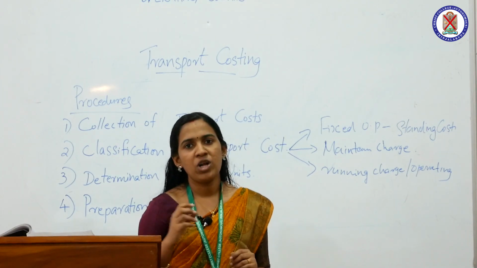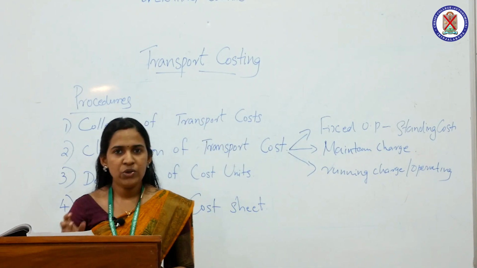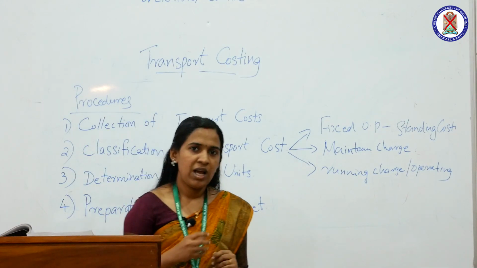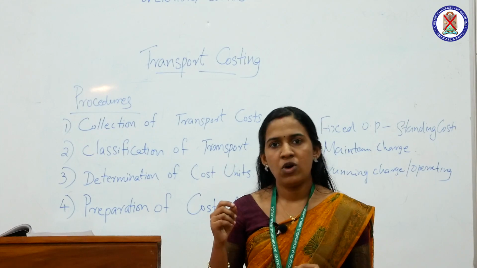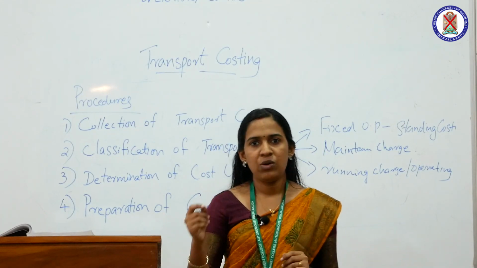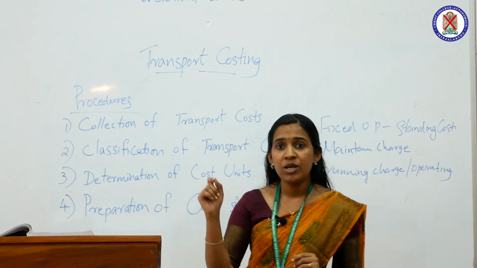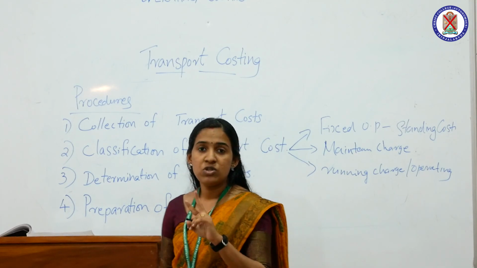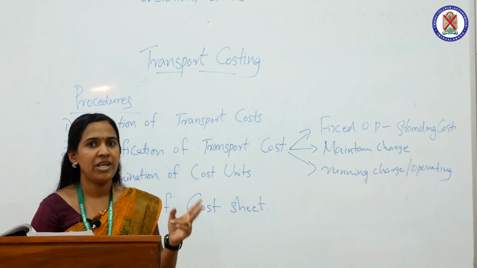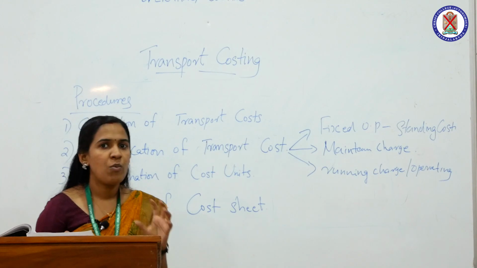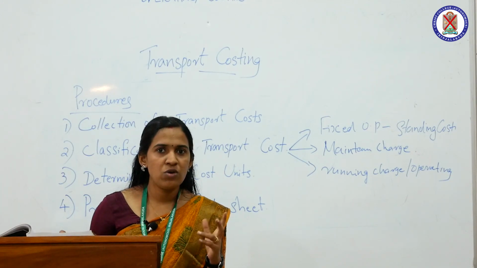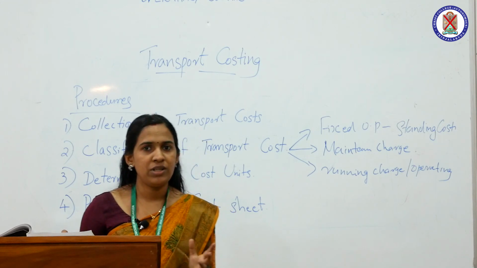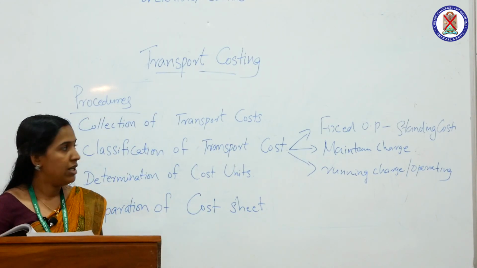But in case of normal ordinary bus services, we use composite cost unit for measuring the cost. In case of composite cost unit, cost is calculated as cost per passenger per kilometer. We use two cost units for measuring the cost. So, the selection of cost unit mainly depends upon the type of vehicle.